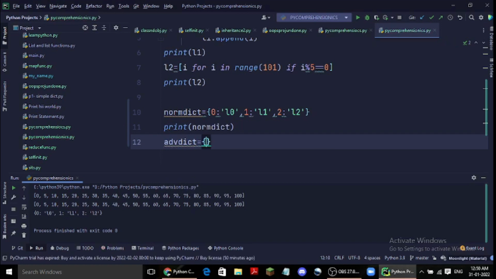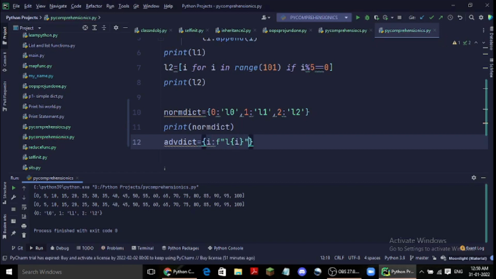Now the variable i and the value will have L, and we need to give an f-string, L and there will be i inside it.